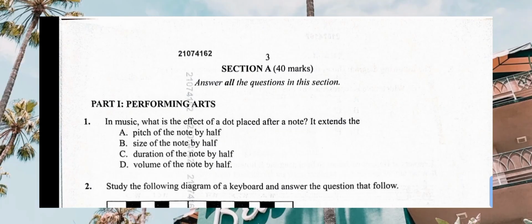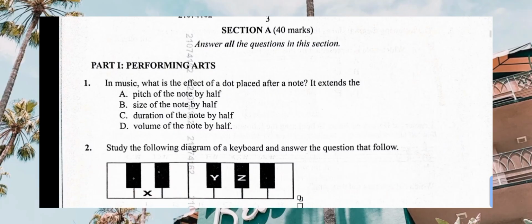Let's start with Section 1, which is 40 marks. They are telling you to answer all questions in this section. Section 1, Part 1, is about performing arts. Performing arts, normally in primary known as the music part. So let's start with the first question.